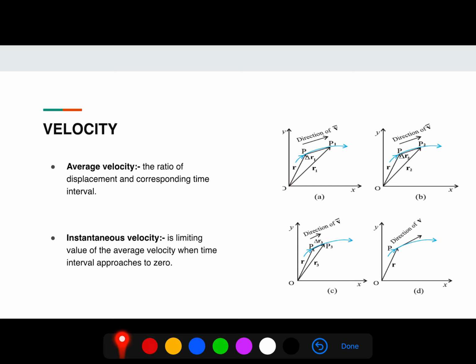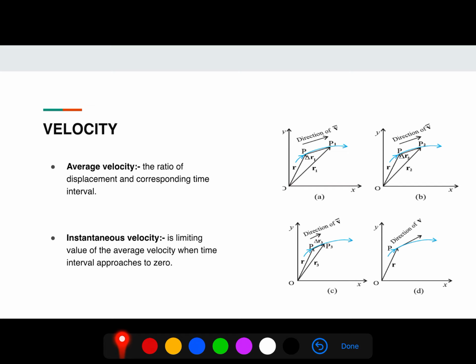After some time it reaches P1 with position vector r1. In delta t1 time it reaches from P to P1, from P to P2 in delta t2 time, and from P to P3 in delta t3 time.